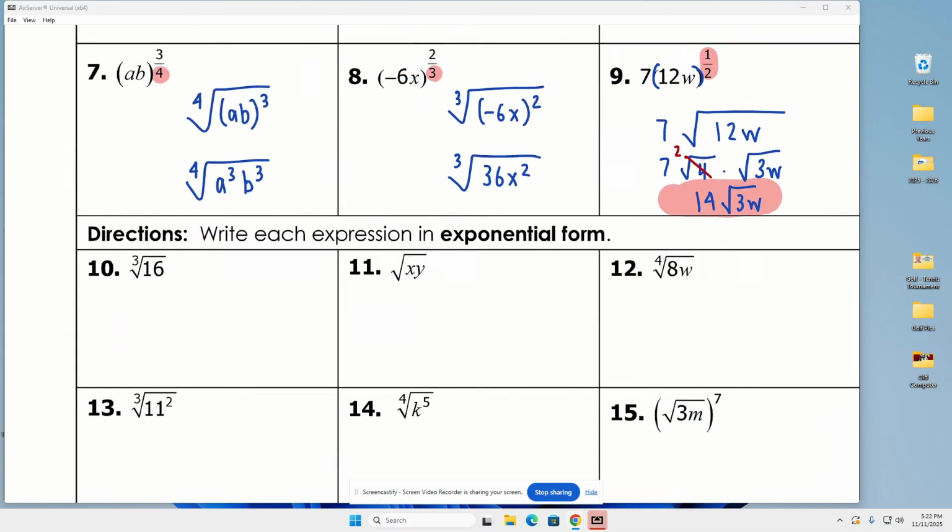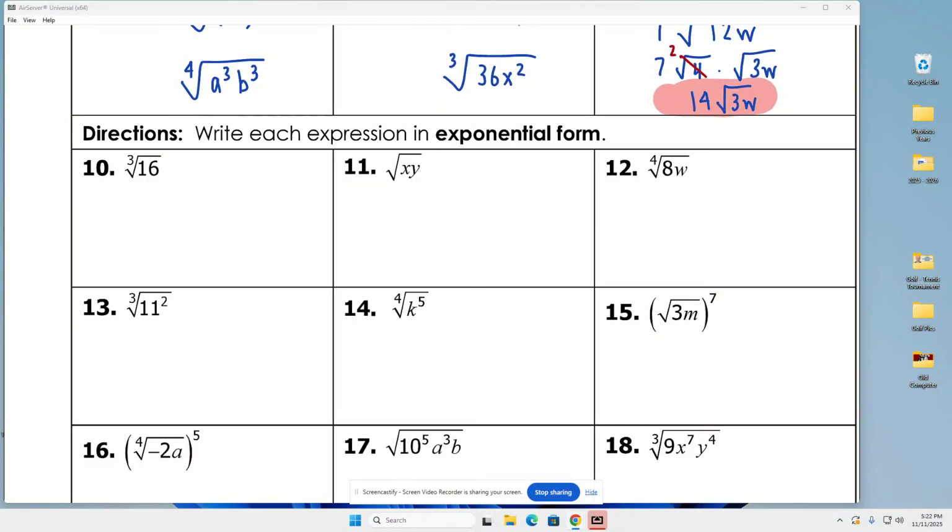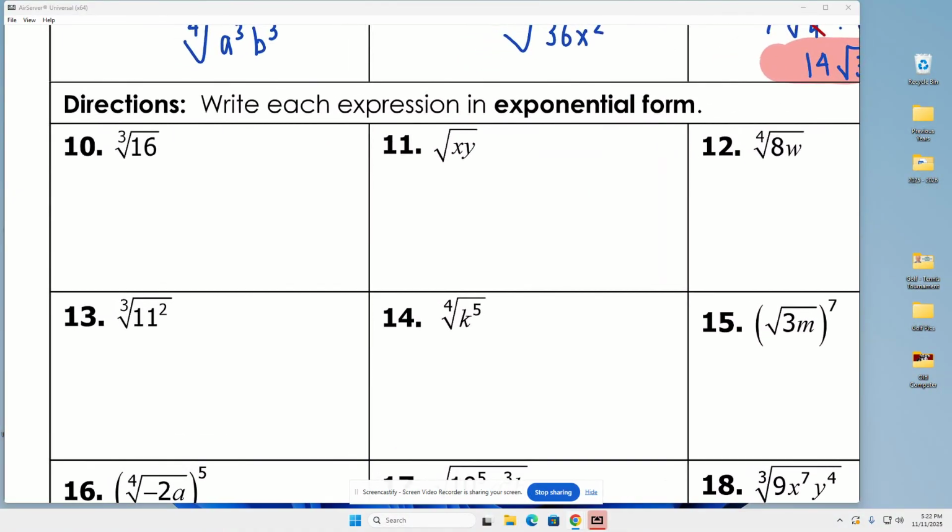Now we go the exact opposite direction. Y'all ready? Exact opposite direction. So when I go the exact opposite direction, again, I'm going to start with two things. One, the fact that I have a radical means that I have a fractional exponent, right? A fractional exponent. So I like to start with, well, what's my root? 3. My root is my denominator, right?